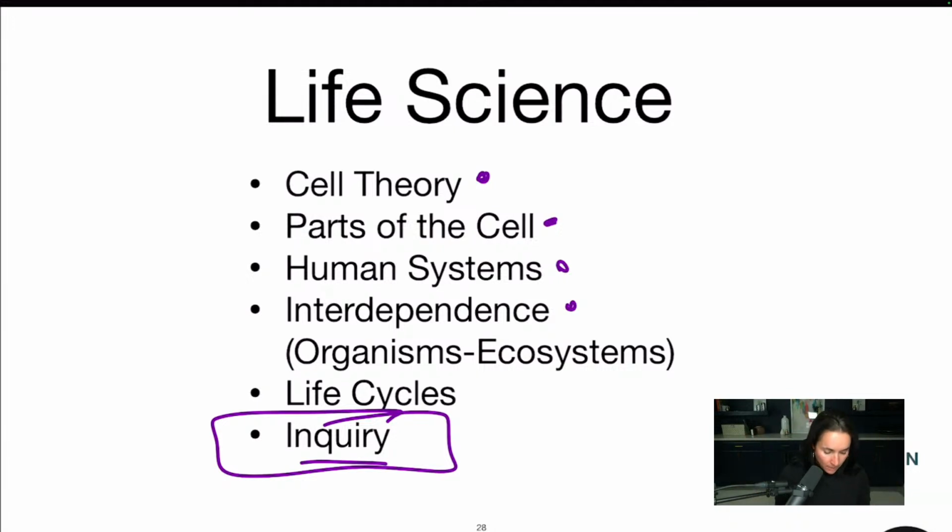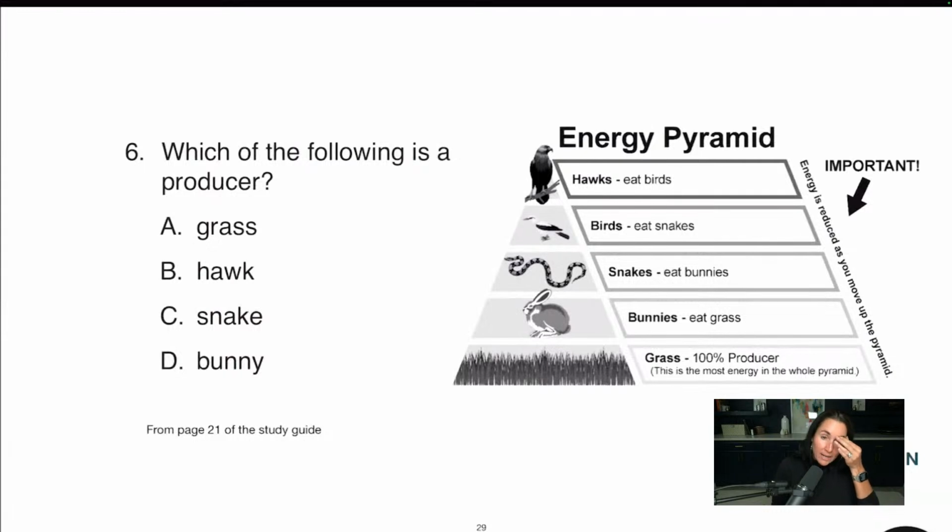Okay. All right. So this is one, I didn't do one on cells. I did one on ecosystems because this is more in line with what you'll see, but you will see stuff on there about cell theory, the 3 parts of the cell theory and all that. I do have that on the free study guide and in the paid, but I wanted to use this one because this helps me understand a lot. I'm going to talk about this more in depth than just this question. So again, answer choices: thinking like a test maker, grass, hawk, snake, bunny. Which of the following is a producer?